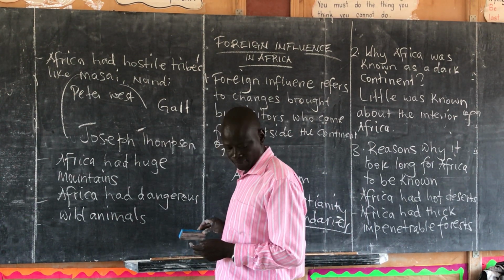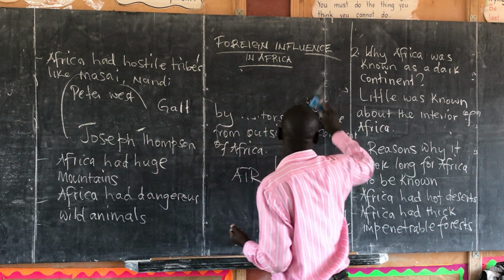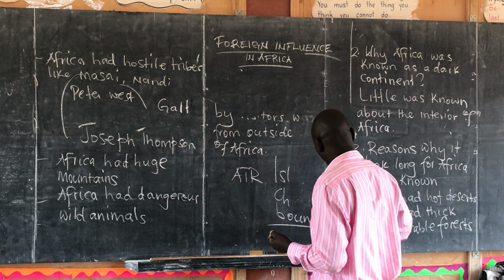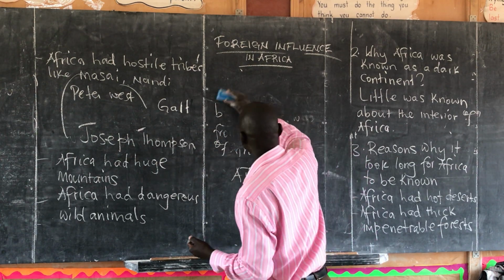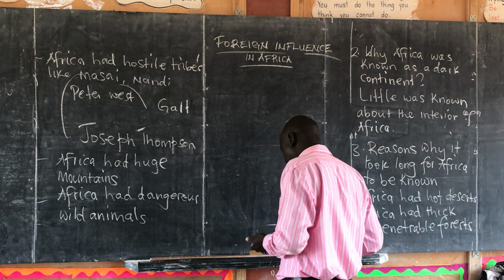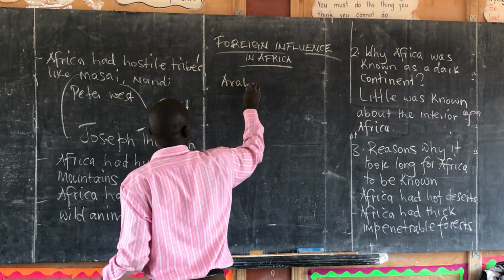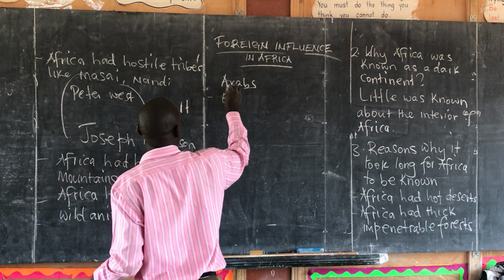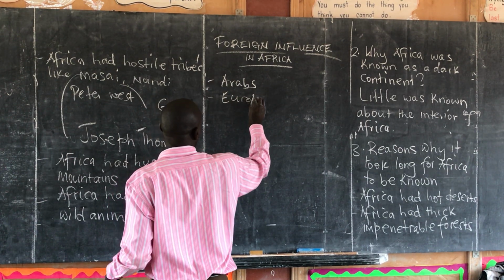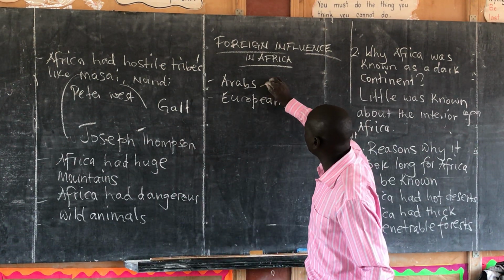Now let's look at the first groups, the first visitors, because we are talking of the visitors who came from outside the continent. Who were these visitors specifically? So the earliest visitors to come to Africa were, first we had the Arabs, and then we had Europeans. So these were the earliest visitors. Now Arabs came first.